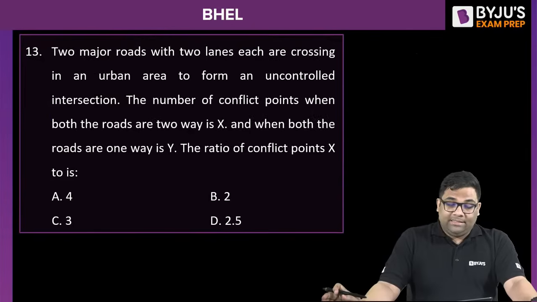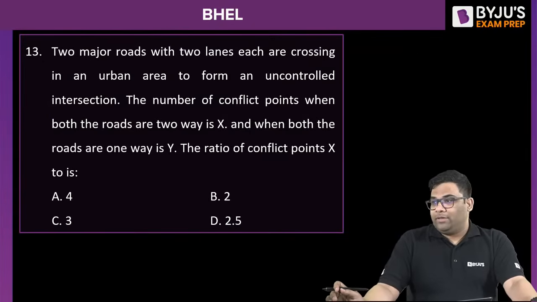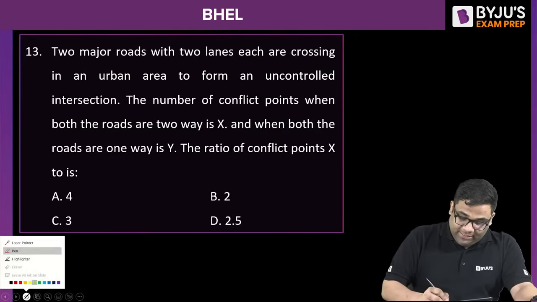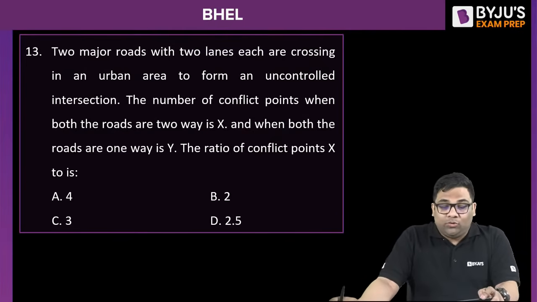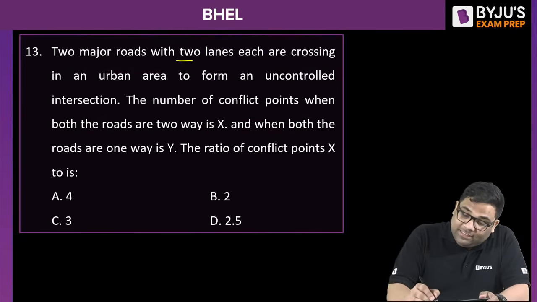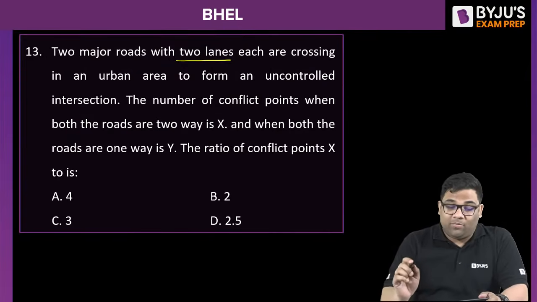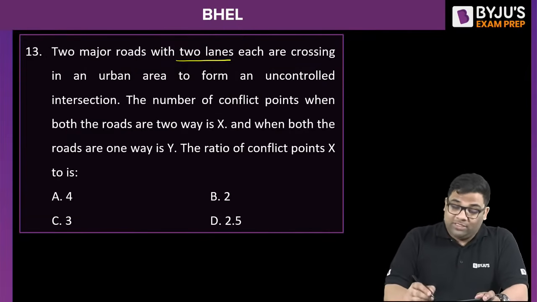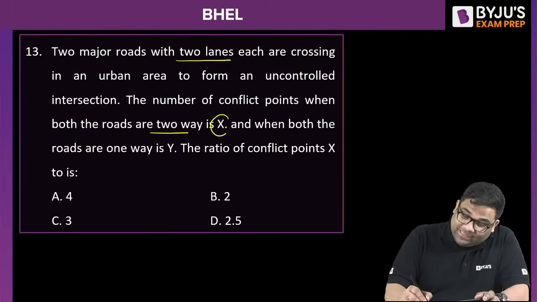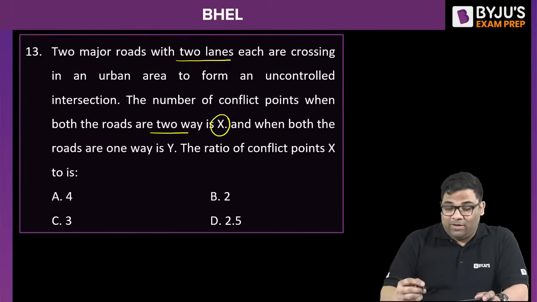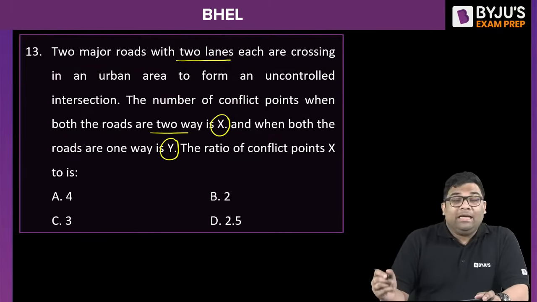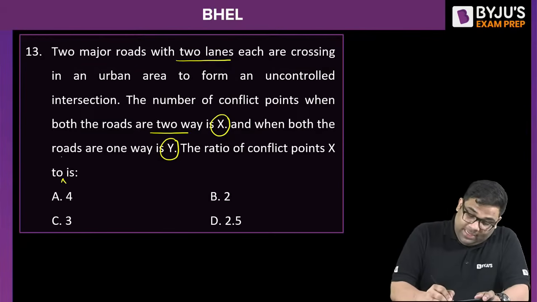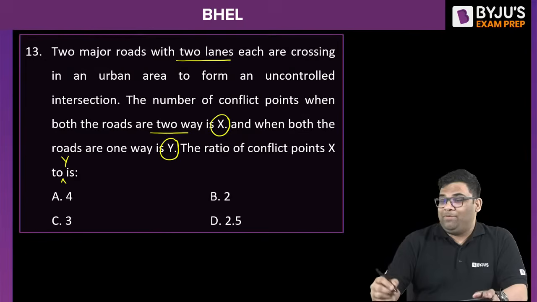Let us see the next question, question 13. This is from transportation, intersections. Two major roads with two lanes are crossing in an urban area to form an uncontrolled intersection. The number of conflict points when both roads are two-way is X, and when both roads are one-way is Y. The ratio of conflict points X to Y. So tell me what's the right answer to this?